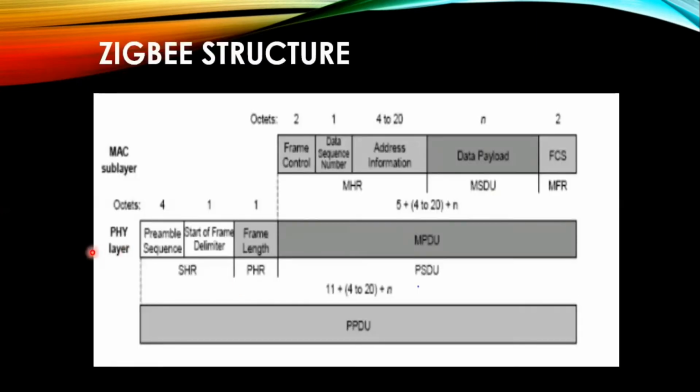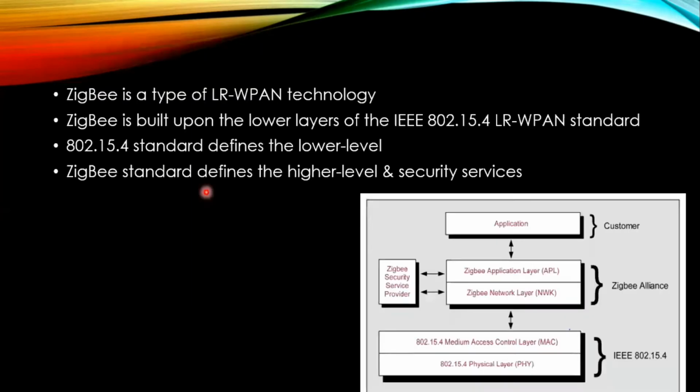The diagram shows the data packet structure for ZigBee. According to the IEEE 802.15.4 standard, ZigBee's MAC layer has 4 basic frames. First is the beacon frame, then the data frame, followed by the acknowledgement, and lastly the command frames. Beacon frame is used for the coordinator to transmit beacons.